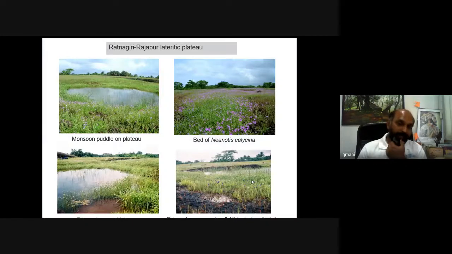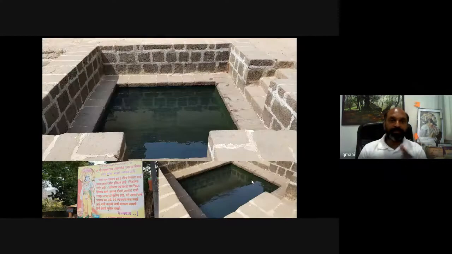These are the lateritic plateaus from the lowland, meaning the Konkan region. These are some of the hot springs from the Konkan region. This is from Unere, a place in Raigad district of Maharashtra. And these are the hot springs which also have sulfur bacteria or thermophilic bacteria or microbes, which are very unique to such habitat, such hot water springs.